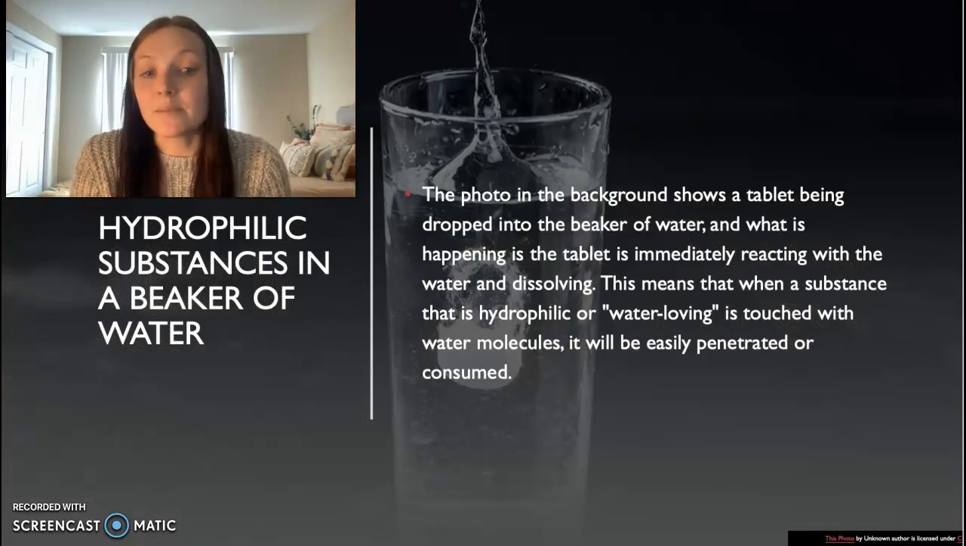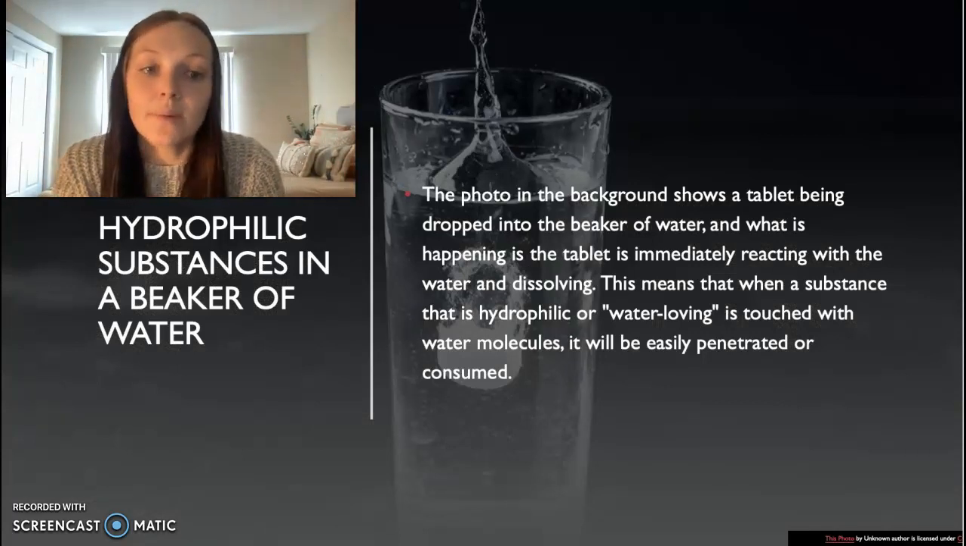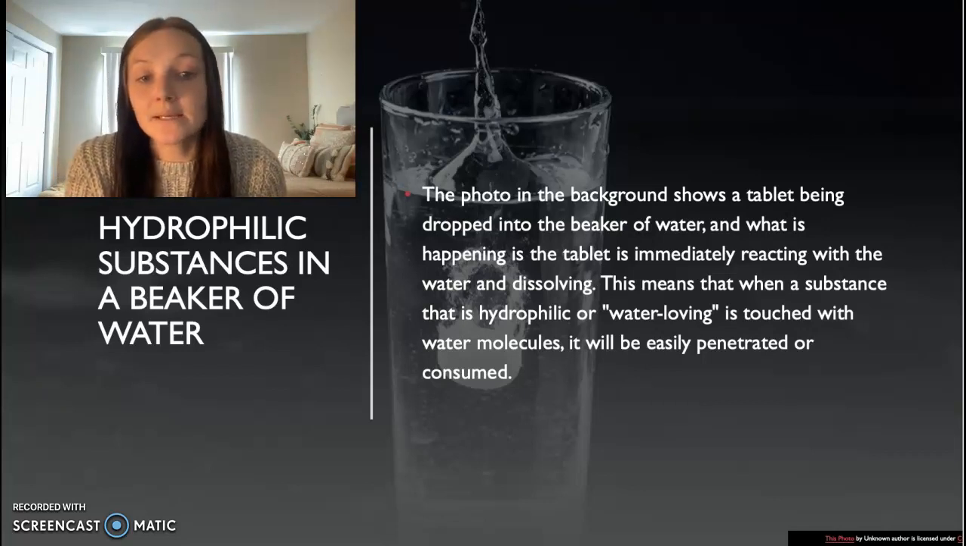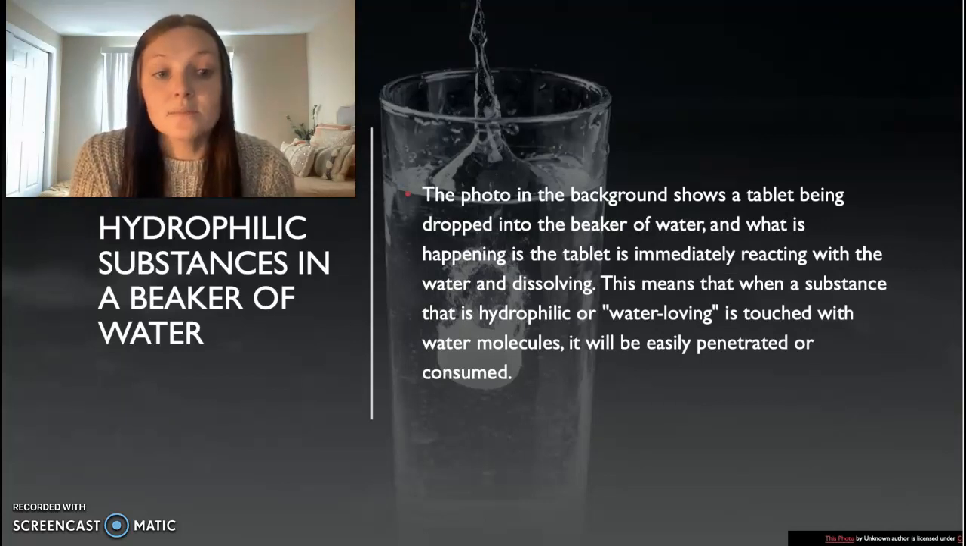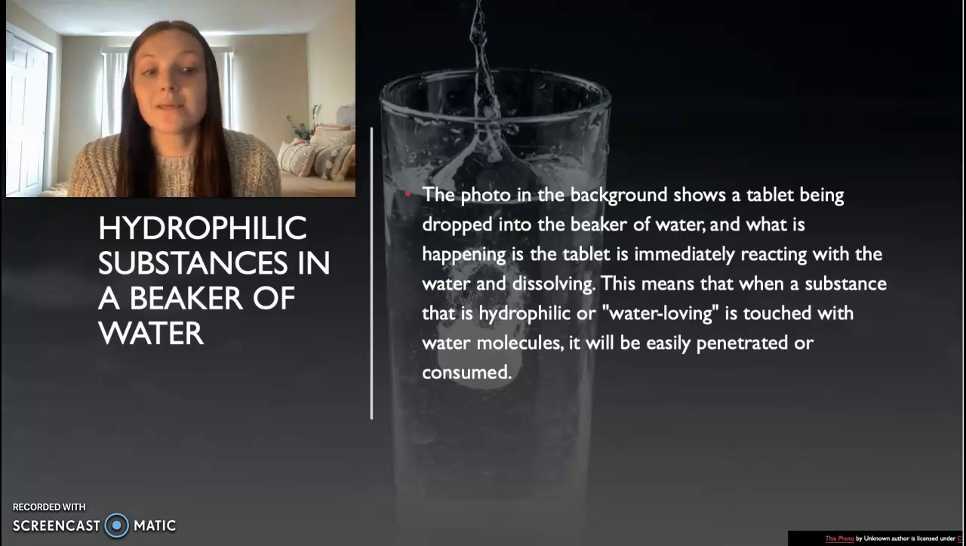Hydrophilic substances in a beaker of water. The photo in the background shows a tablet being dropped into the beaker of water, and what is happening is the tablet is immediately reacting with the water and dissolving. This means that when a substance is hydrophilic or water-loving, and it is touched with water molecules, it will easily be penetrated or consumed.